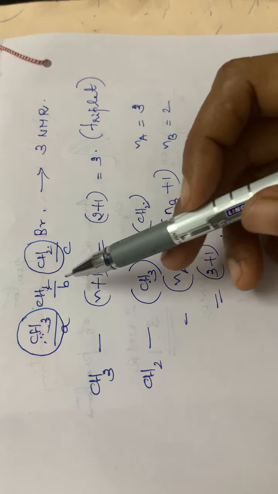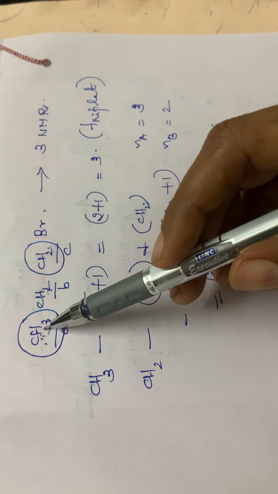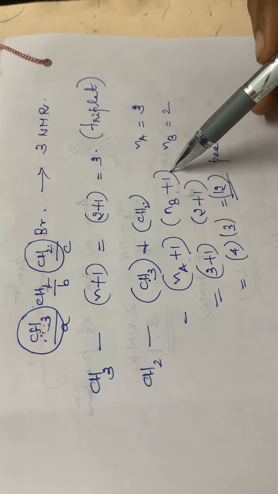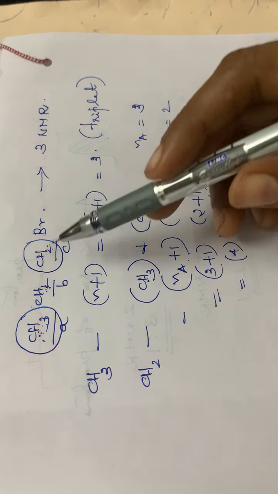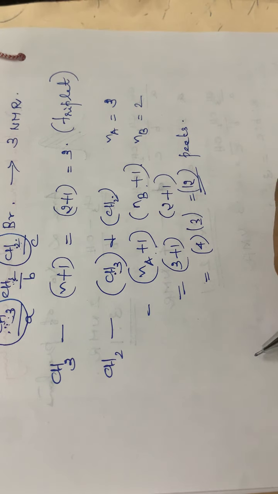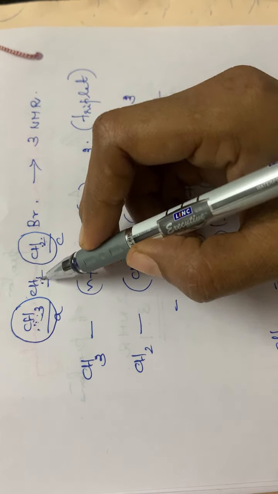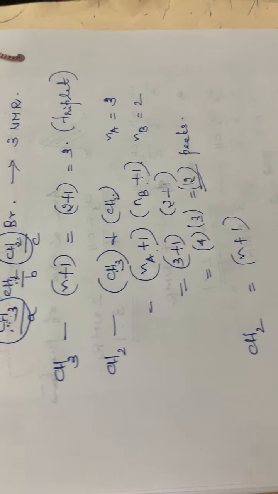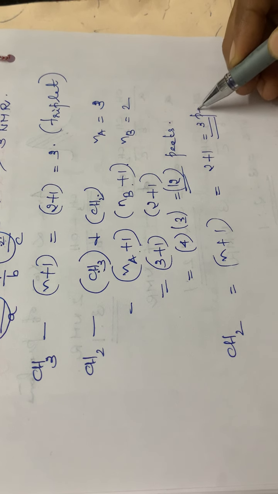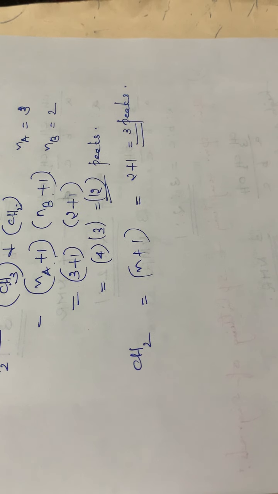So this is how you have to interpret in the case of a carbon atom having different environments. You have to count the number of protons in each of the neighboring atoms and then apply this formula, Na plus 1 into Nb plus 1, where Na and Nb are the neighboring protons. Then consider the third category, the last CH2. For CH2 again, how many adjacent protons are there? Only 2. So we can apply again the formula n plus 1, that is 2 plus 1, that is equal to 3. So again 3 peaks. So this is how you have to write the NMR.